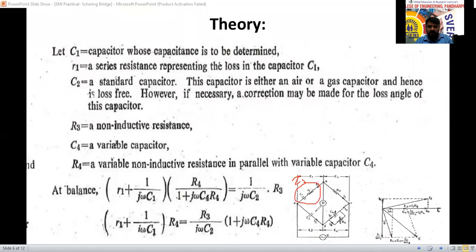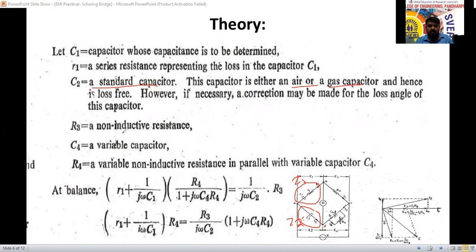In the second branch, only one capacitor is there, that is C2. C2 is a standard capacitor, either an air or gas capacitor, so the losses are less, or it is free from loss. We consider that here. So C2 is the standard, and this branch impedance is Z2. Z2 equals XC2.